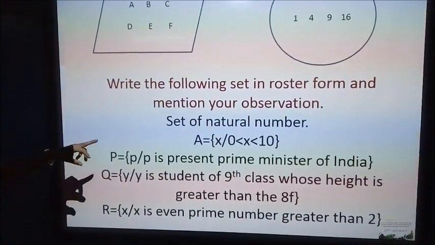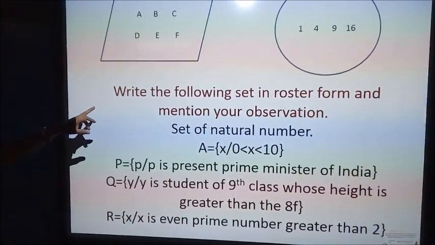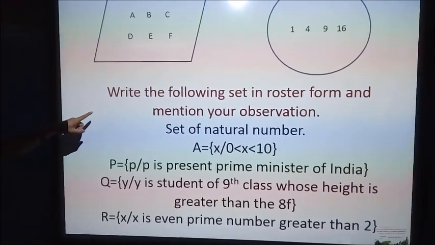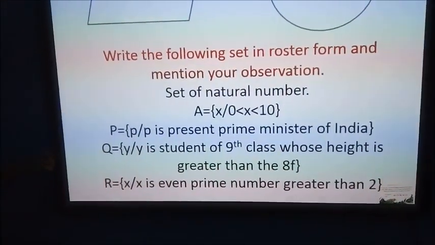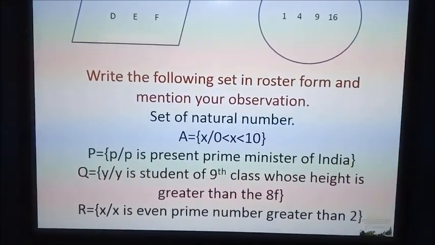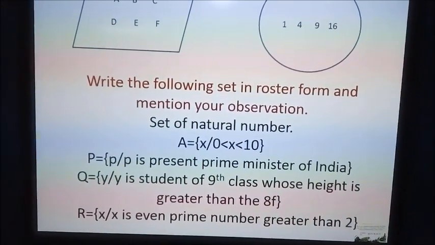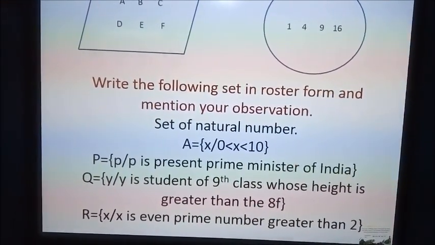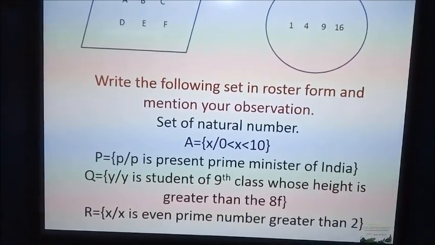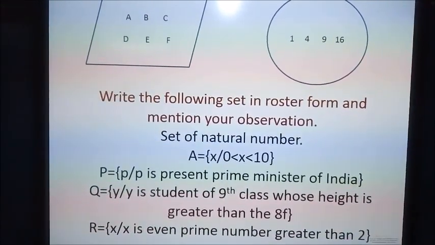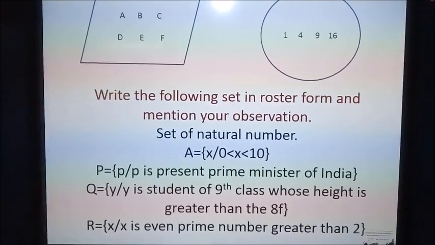Now see, how can we write this? These are the different examples in front of you. Write the following sets in roster form and mention your observation. Set A is the set of natural numbers x such that 0 is less than x and less than 10.